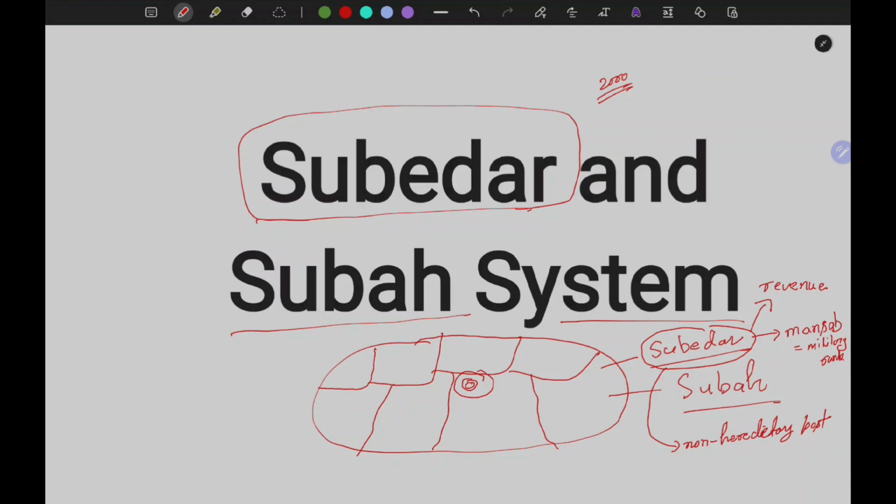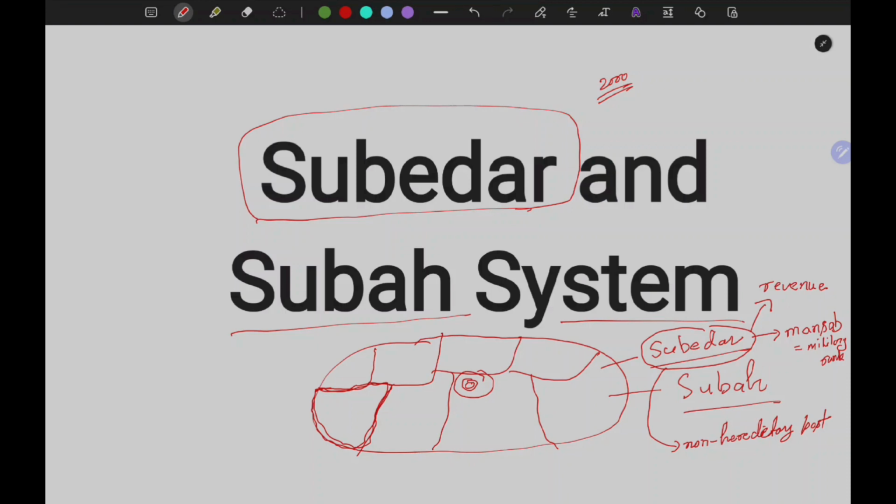There were some territories which were given special privileges or powers. For example, there were Rajput states inside the Mughal Empire. They were also part of the Mughal Empire, but these states used to enjoy greater autonomy. These states acknowledged the sovereignty of the Mughal emperor. They acknowledged that the supreme ruler of the empire is the Mughal emperor, but they were also given more powers and more autonomy when compared with the Subedar of another Subah.